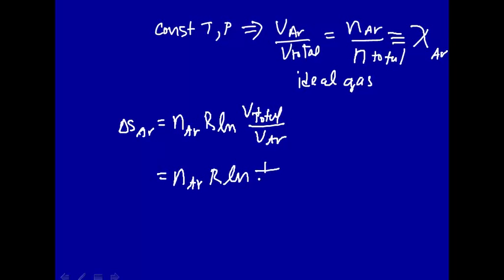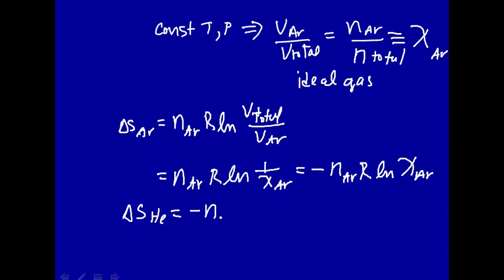So this would be 1 over the mole fraction of argon, or taking the inverse, that brings a minus sign: minus the number of moles of argon times R times the natural log of the mole fraction of argon. And similarly, the change in entropy of helium will be minus the number of moles of helium times R times the natural log of the mole fraction of helium in the final mixture.